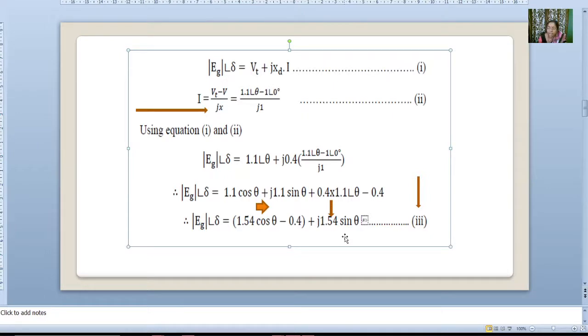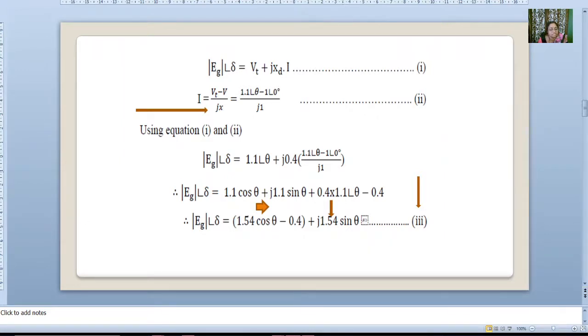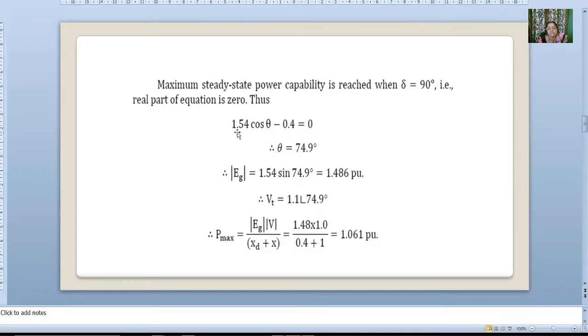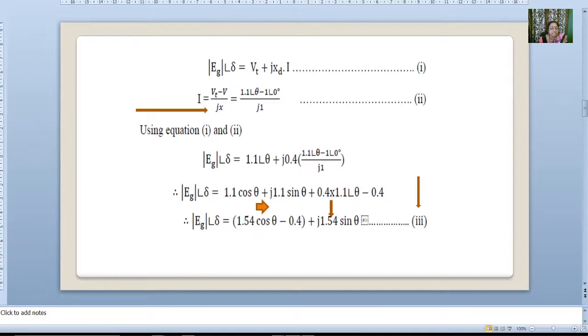At that time the real part becomes 0. So maximum steady state power capability is reached when del is equal to 90 degrees, that is, the real part of equation number 3 is 0.